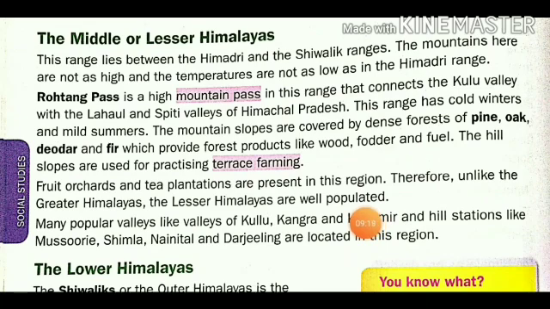People are living on this part of the Lesser Himalaya, the mid-range of mountains. Many popular valleys like the valleys of Kullu, Kangra and Kashmir, and hill stations like Mussoorie, Shimla, Nainital and Darjeeling are found in this region.